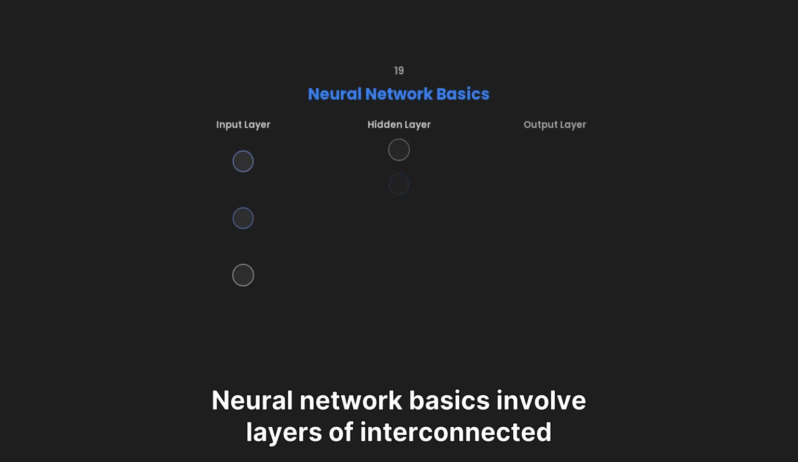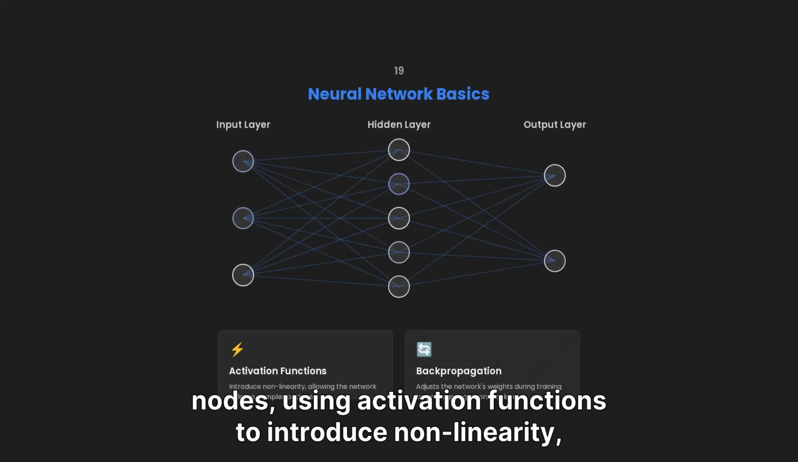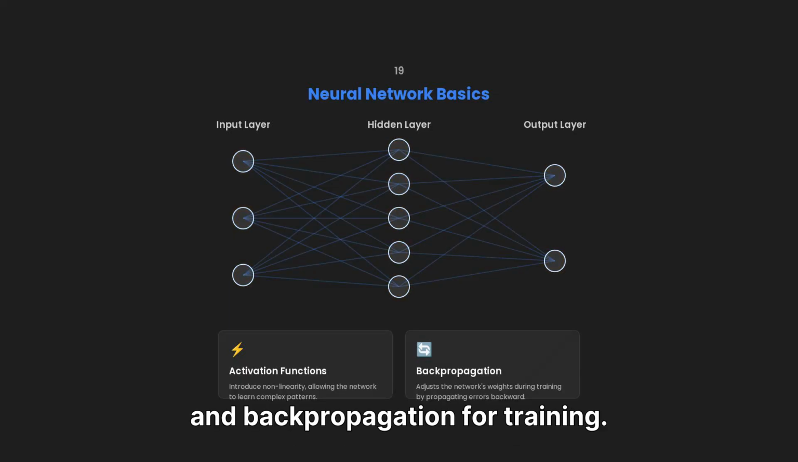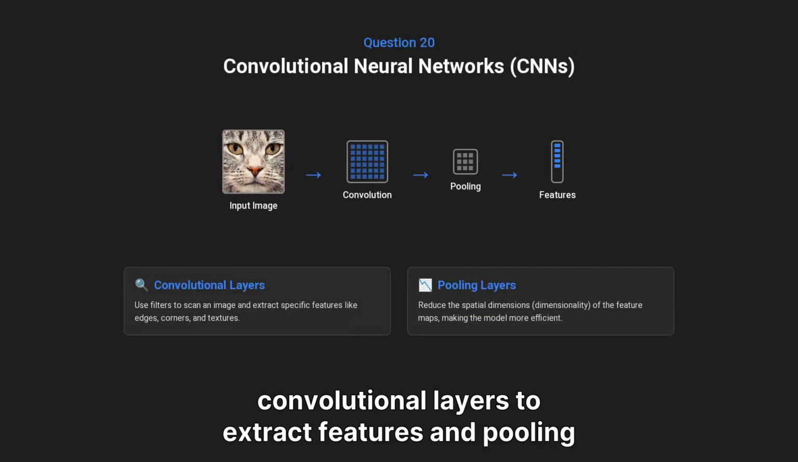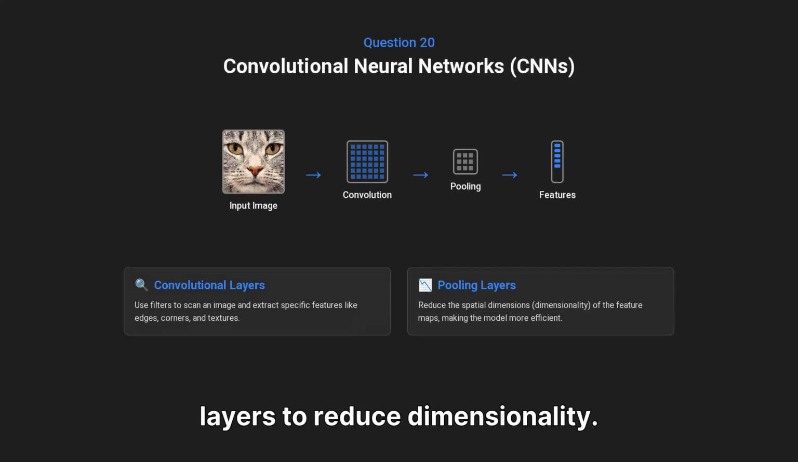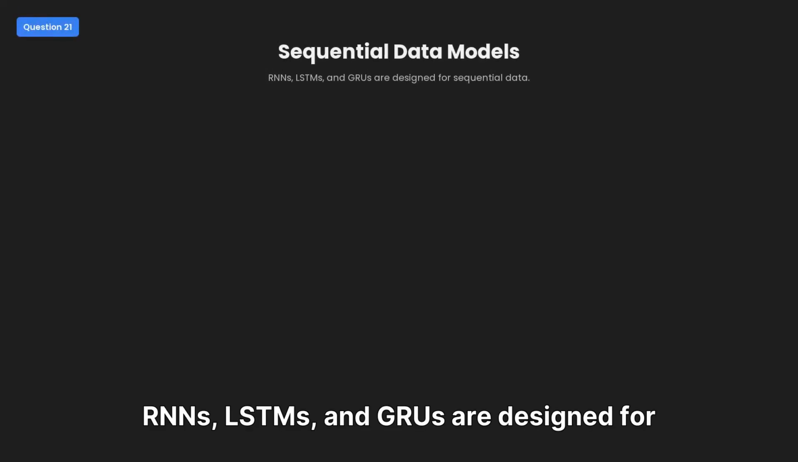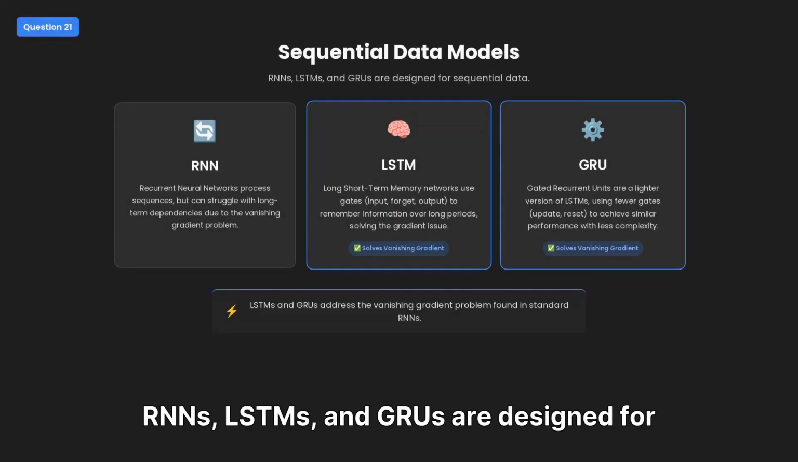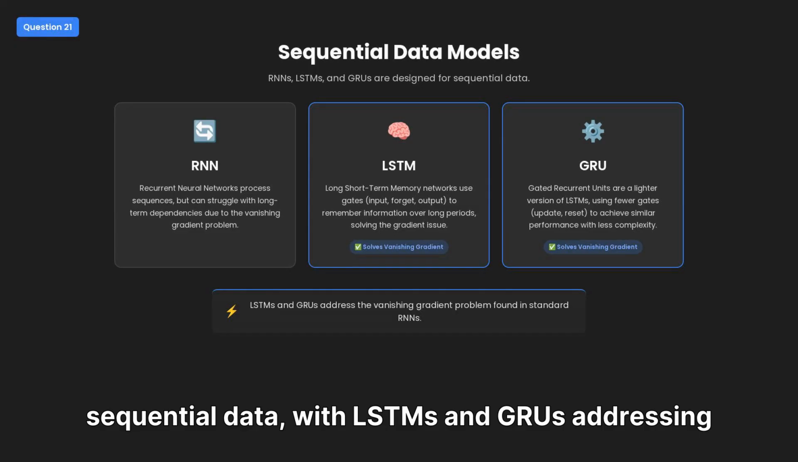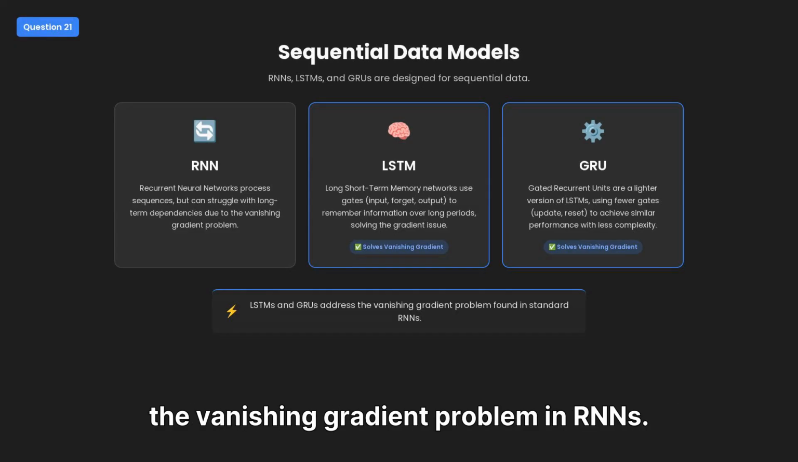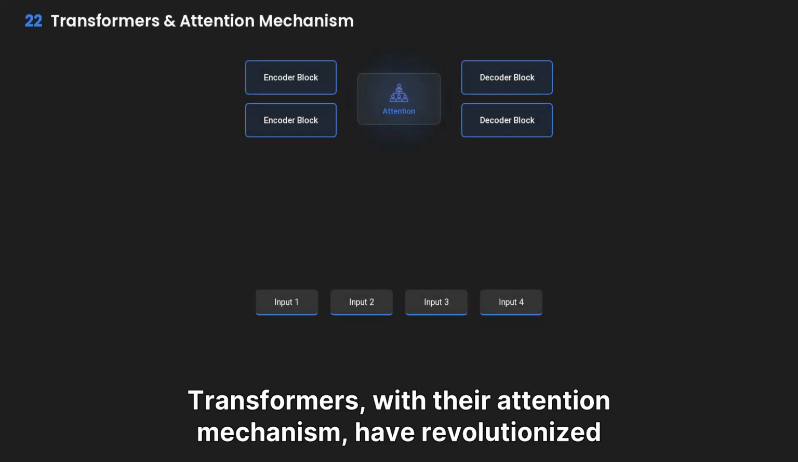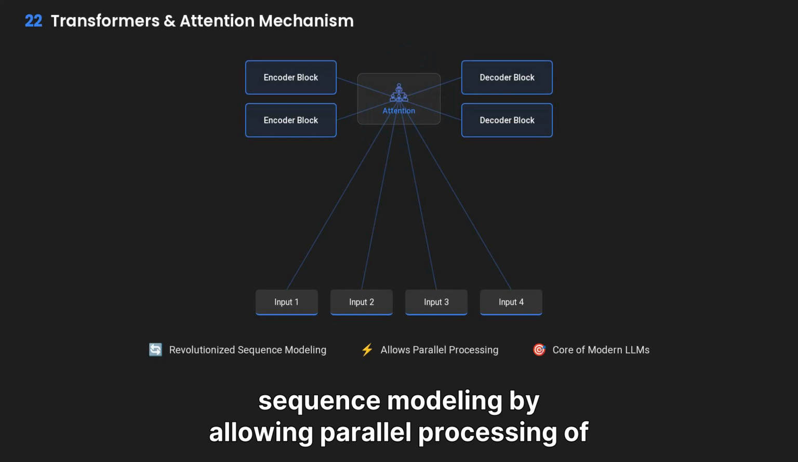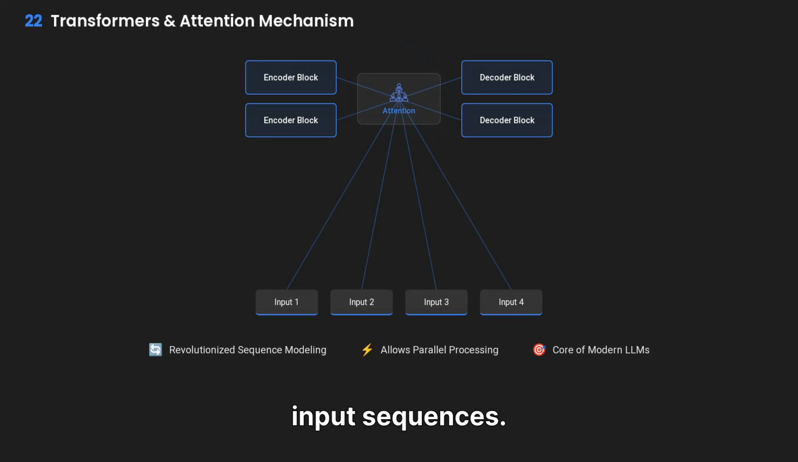Neural network basics involve layers of interconnected nodes, using activation functions to introduce nonlinearity and backpropagation for training. CNNs are specialized for image data, using convolutional layers to extract features and pooling layers to reduce dimensionality. RNNs, LSTMs, and GRUs are designed for sequential data, with LSTMs and GRUs addressing the vanishing gradient problem in RNNs. Transformers, with their attention mechanism, have revolutionized sequence modeling by allowing parallel processing of input sequences.